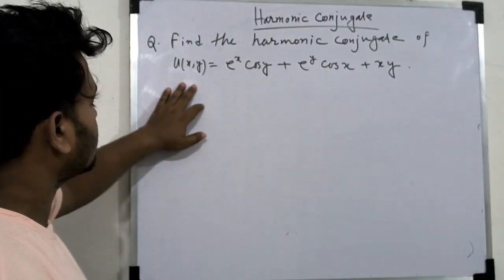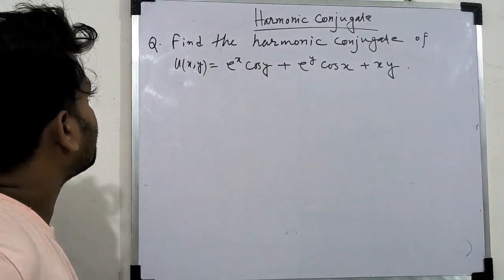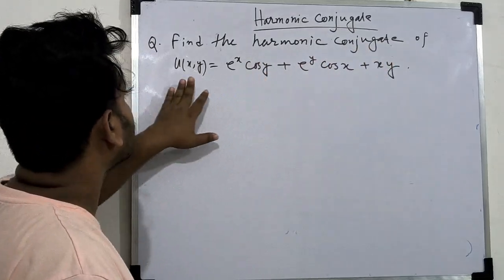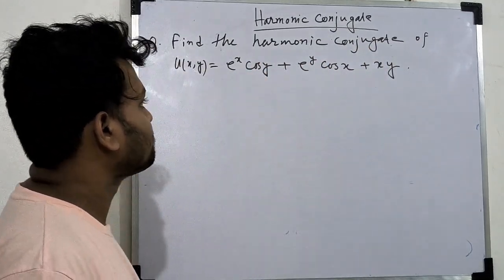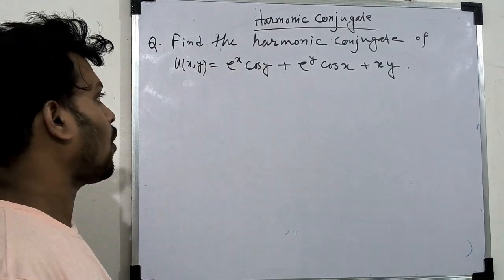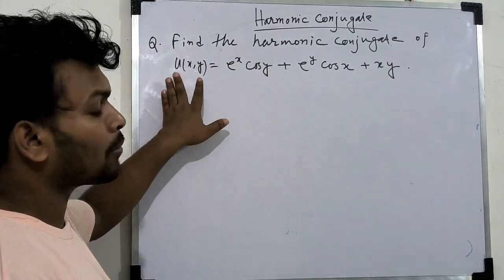I'll solve one problem from a previous year question. Find the harmonic conjugate of this function: e to the power x cos y plus e to the power y cos x plus xy. A harmonic conjugate always exists for a harmonic function.